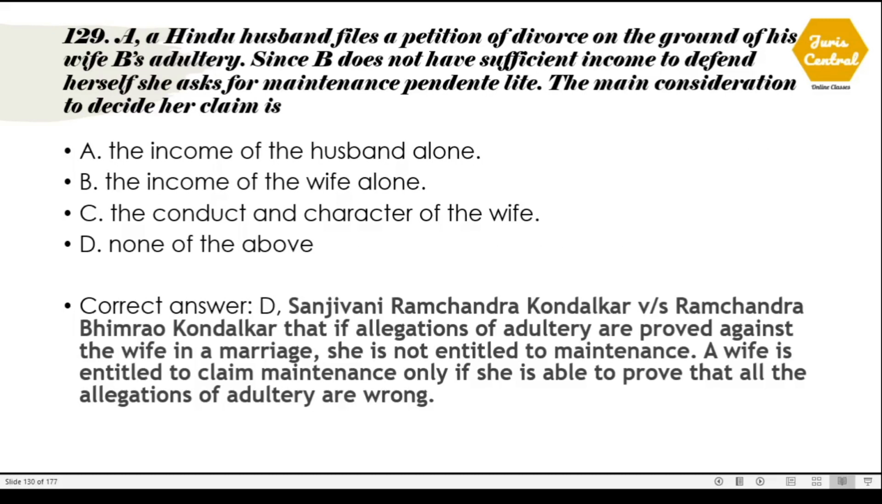129. A Hindu husband files a petition of divorce on the ground of his wife B's adultery. Since B doesn't have sufficient income to defend herself, she asks for maintenance pendente lite. The main consideration to decide her claim is. The correct option is option number D, none of the above, because the wife cannot claim for maintenance when she is accused of adultery, and this is held under the case of Sanjeevani Ramchandra Kondalkar versus Ramchandra Bhimrao Kondalkar.